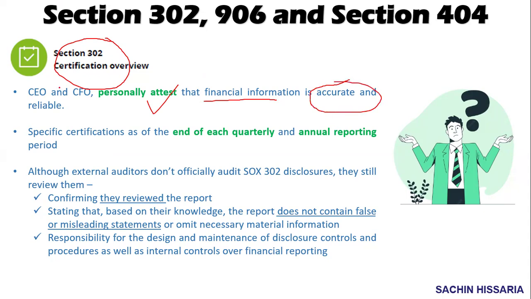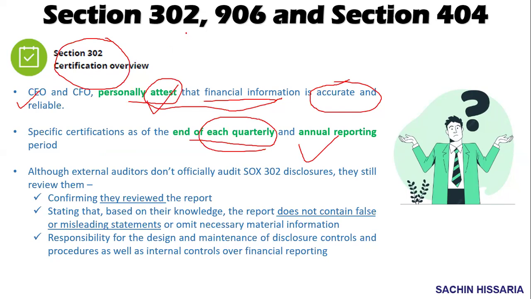They certify that the information they are publishing is correct, and they have to do this certification at the end of each quarter and at the time of annual reporting as well.